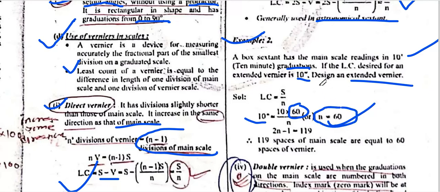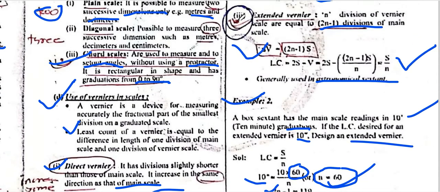So what is the design of the extended vernier? It is 2n minus 1, which is 119 divisions of the main scale, equal to 60 divisions of the vernier. That is, 60 divisions of the vernier are equal to 2n minus 1 divisions of the main scale. This is called the extended vernier.